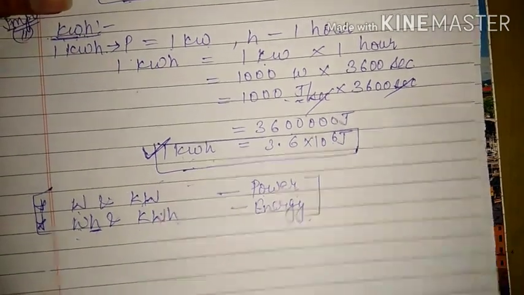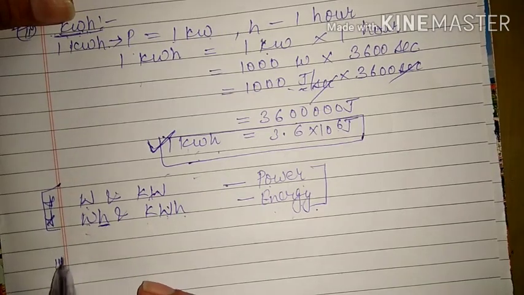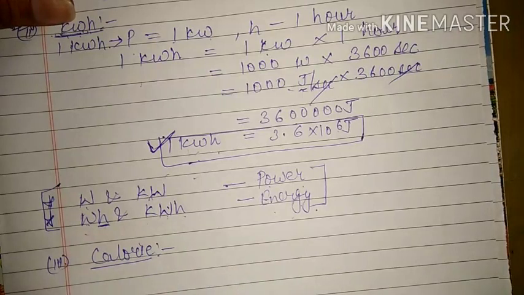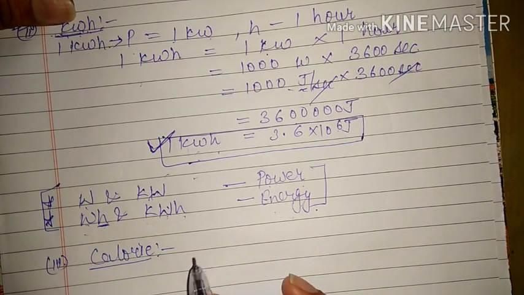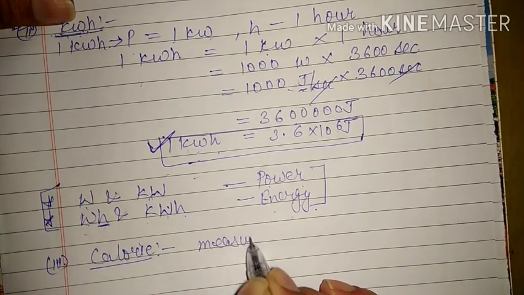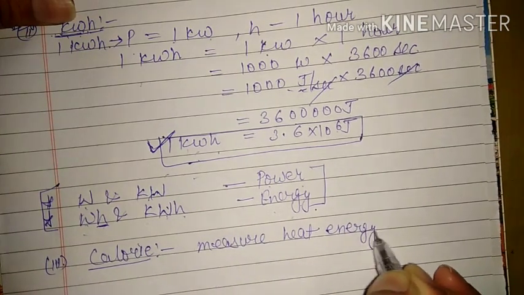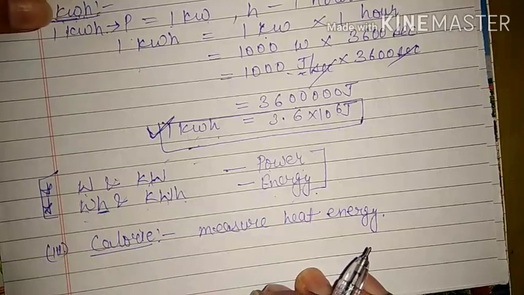Okay, now we will move to our third unit, that is calorie. Basically calorie is used to measure heat energy. See, energy is of many types.